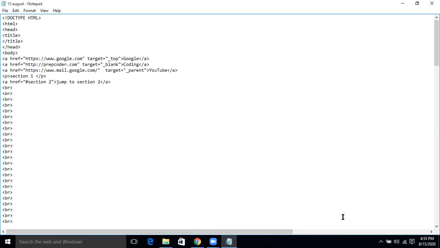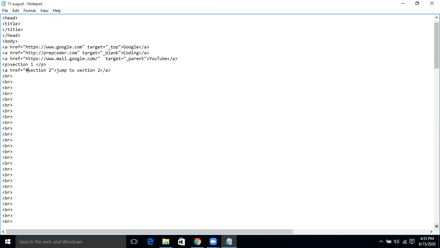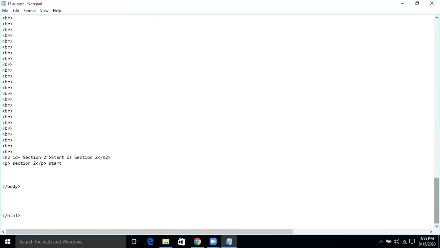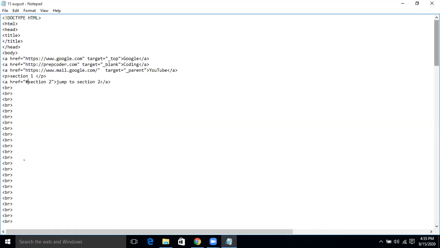Okay, now scroll down. I think there is some problem in the ID equals section 2. You wrote S in small. Okay, let's make that change. So just copy paste from there whatever you've written. No, just copy this. It is going to find anything after the hashtag sign.